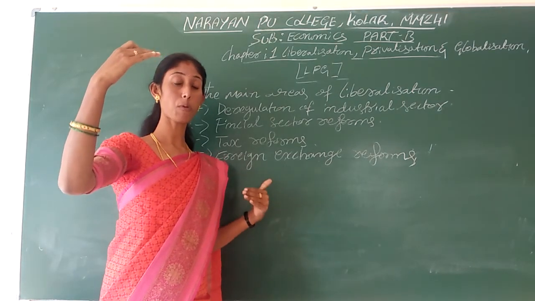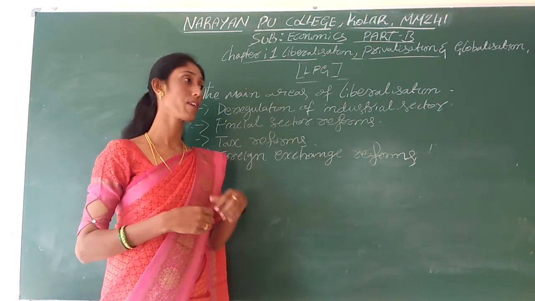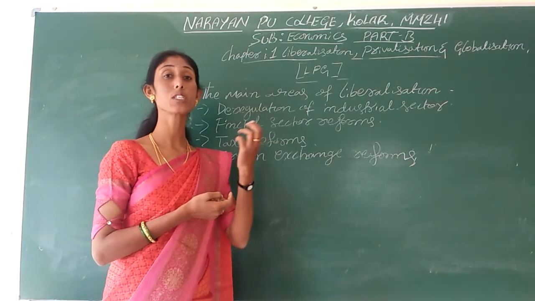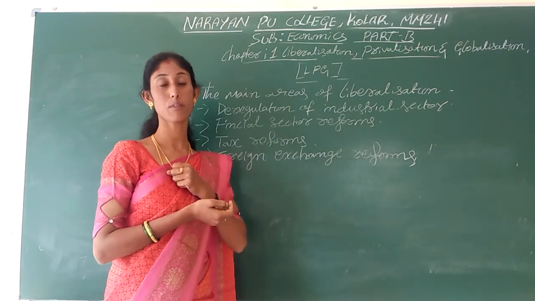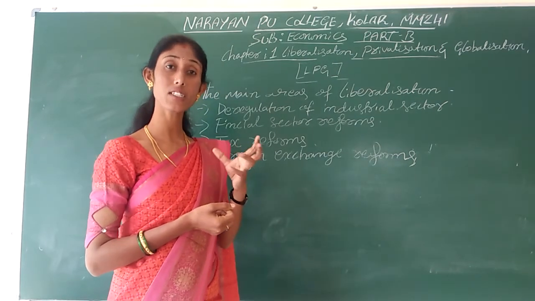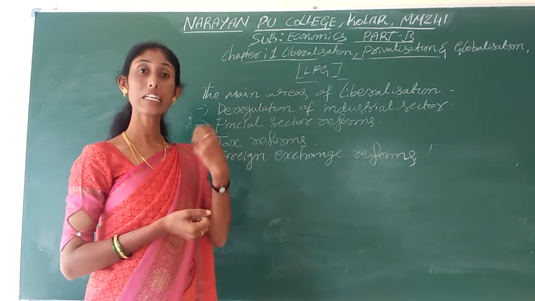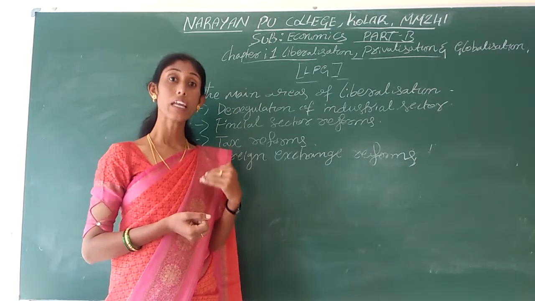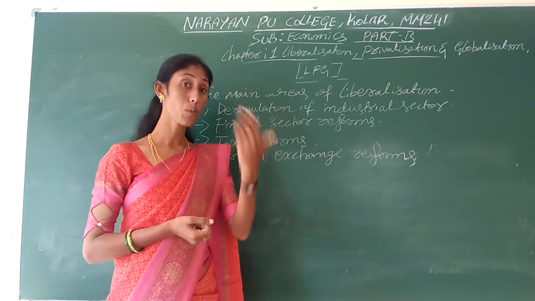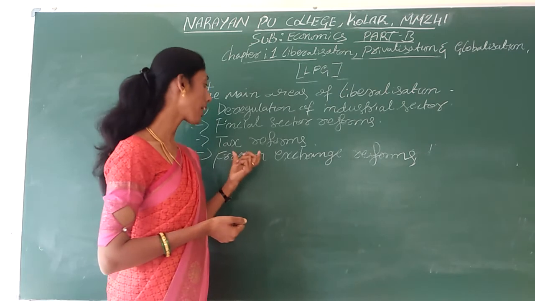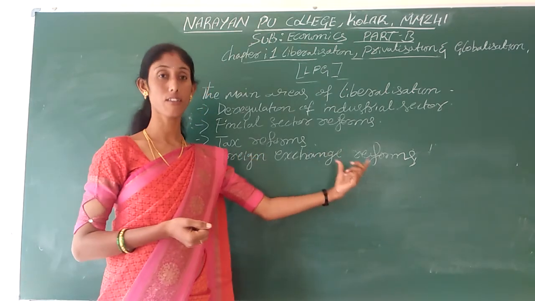Because of fewer exports and a high rate of imports, we needed to pay more payments to the foreigners, and we used to receive fewer payments from the foreigners. Because of this, the foreign exchange reserves declined below the margin which we needed. Then to overcome that particular problem, we adopted foreign exchange reforms.